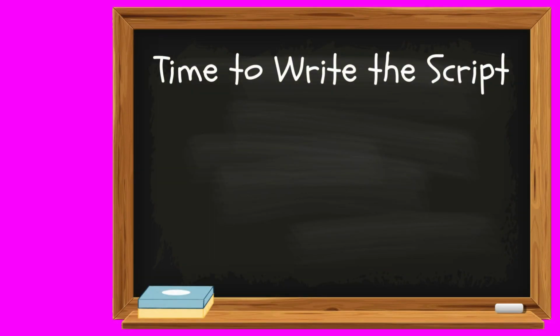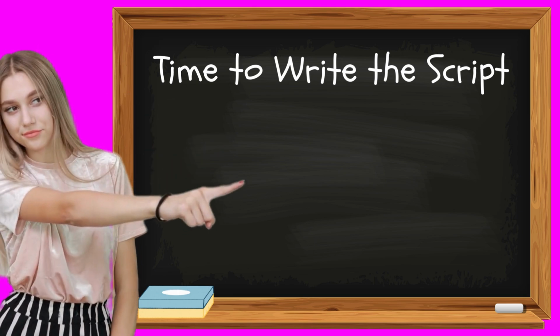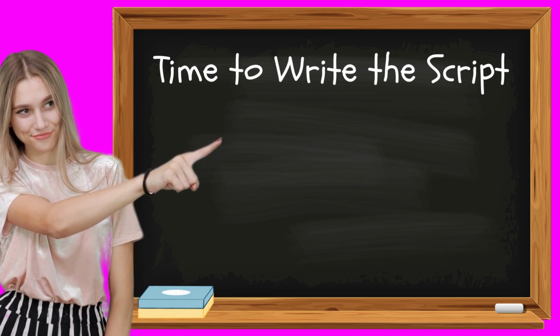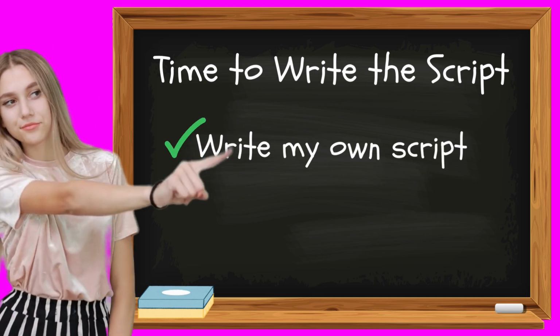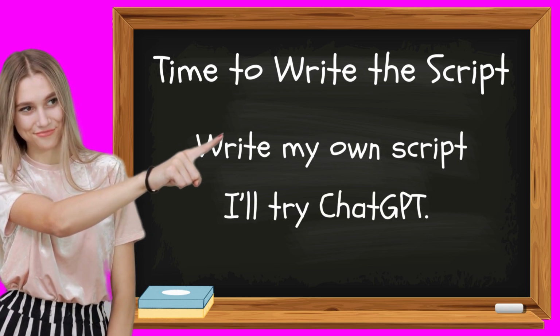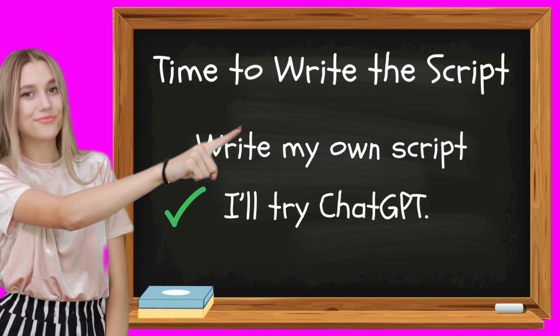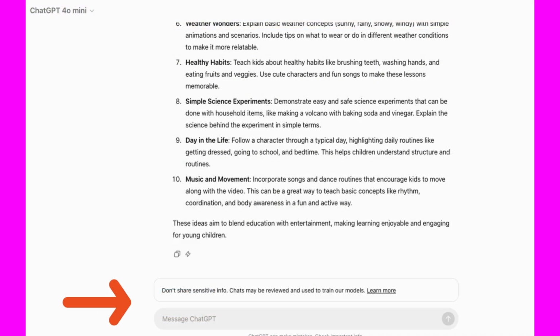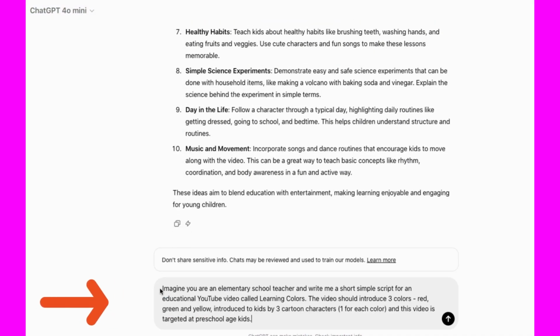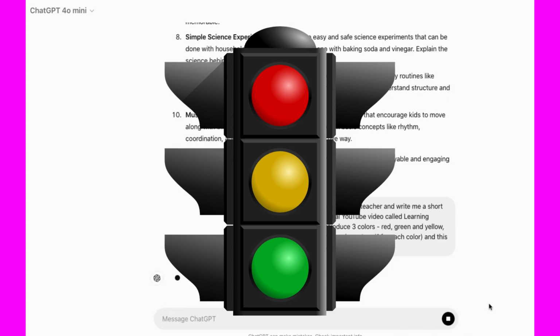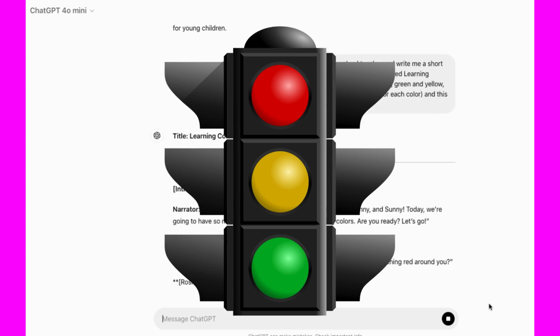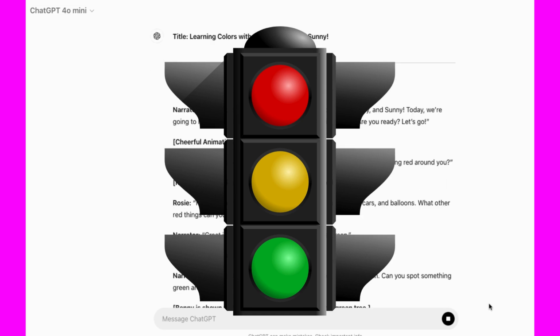Okay, now that you've got your ideas, it's scriptwriting time. Again, you have two options. You can either channel your inner Shakespeare and type out a new original script, or if you're feeling a little stuck, ChatGPT can help you out with this step too. Just prompt it with something like, imagine you're an elementary school teacher and write me a short, simple script for an educational YouTube video called Learning Colors. The video should introduce 3 colors, red, green, and yellow, introduced to kids by 3 cartoon characters, 1 for each color. And this video is targeted at preschool-age kids.